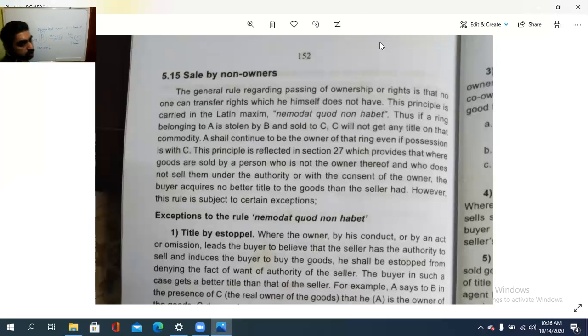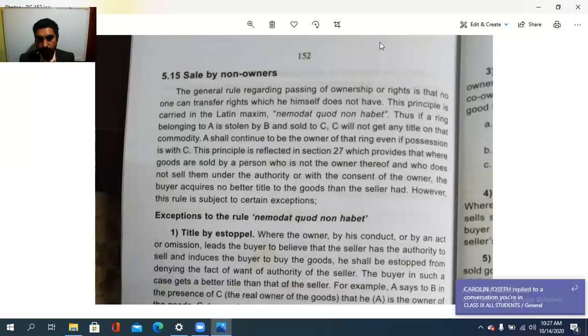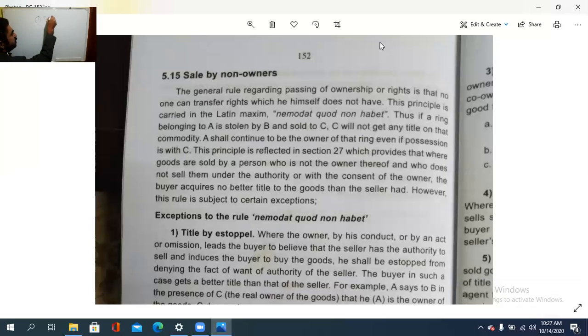There are some exceptions to this rule. Nemo dat quod non habet. One is the title by Estoppel. What is that? We will check it. There are some exceptions to these cases. Means if this authority is vested, or if there is responsibility, if authority has been passed, he is having the right, then okay, otherwise no. That is what we have to look at. So one exception to this rule is title by Estoppel.